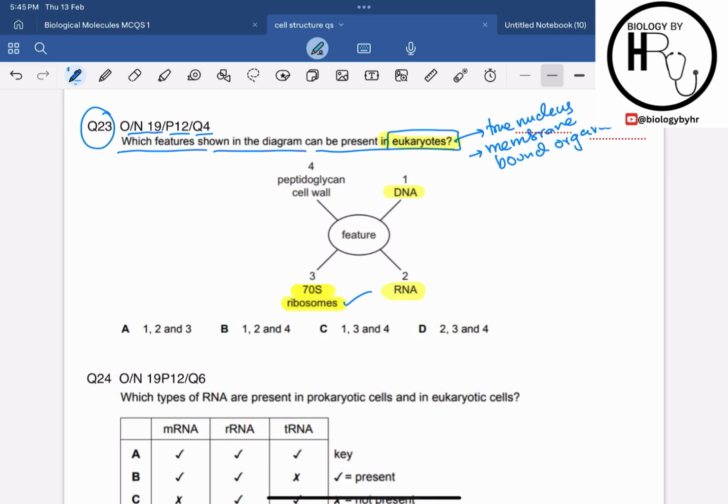If I talk about the peptidoglycan cell wall, the peptidoglycan cell wall is a feature of the bacterial cell. And bacterial cells are also known as prokaryotic cells. So the peptidoglycan cell wall is not present in the eukaryotes. So the correct answer to this MCQ would be 1, 2 and 3. Option A is our correct answer.